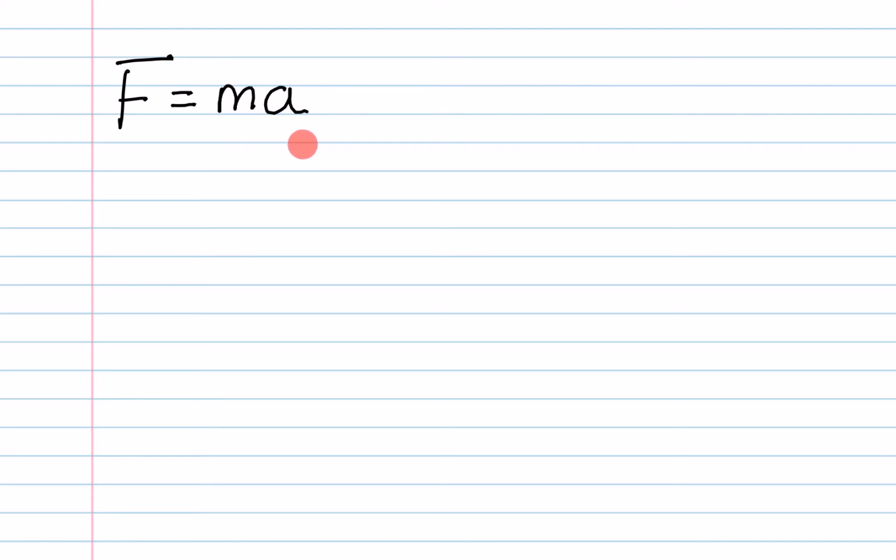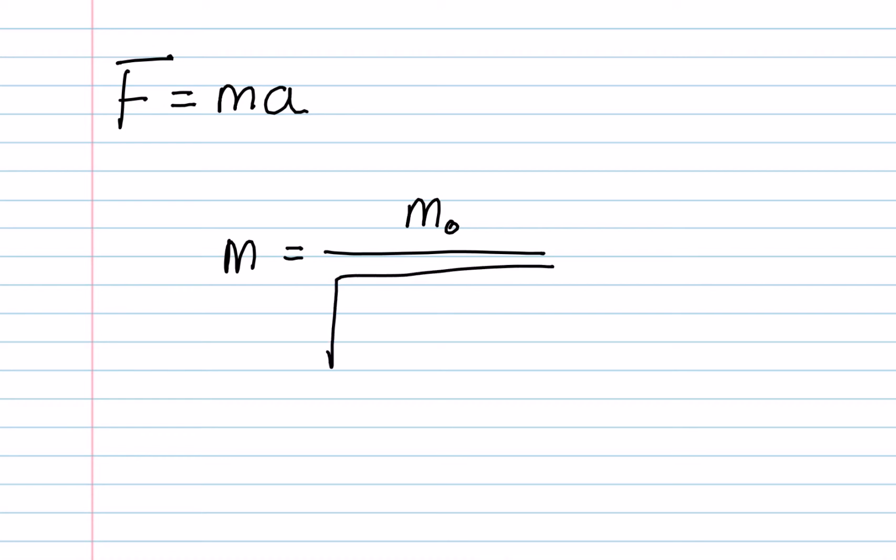So this equation makes the assumption that the mass of the object remains constant. This is a pretty good approximation, but in actual fact, the mass of the object is equal to its rest mass, which is the mass of the object when it's not moving, divided by what's called the Lorentz factor, which is the square root of 1 minus the speed the object is going squared, divided by the speed of light squared.